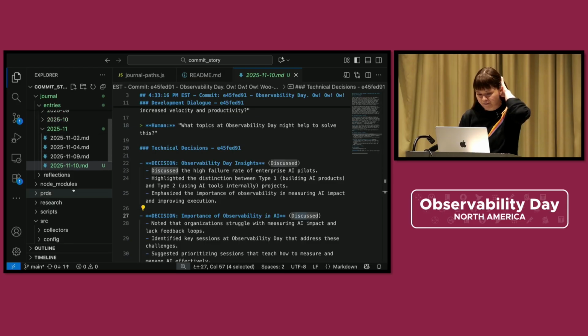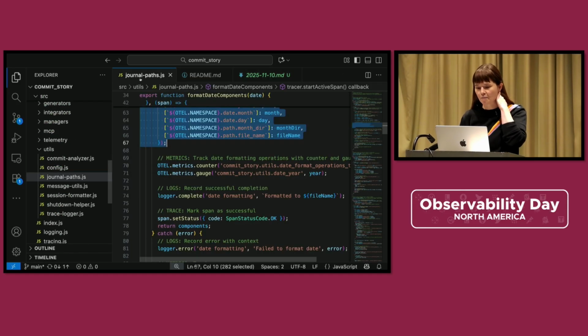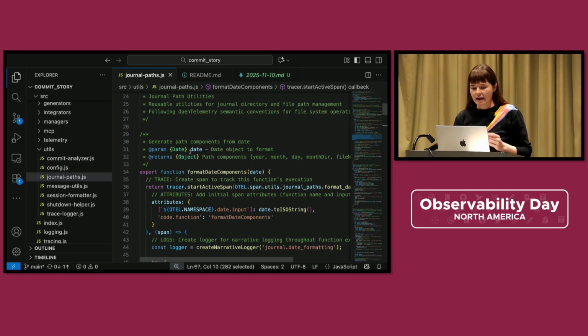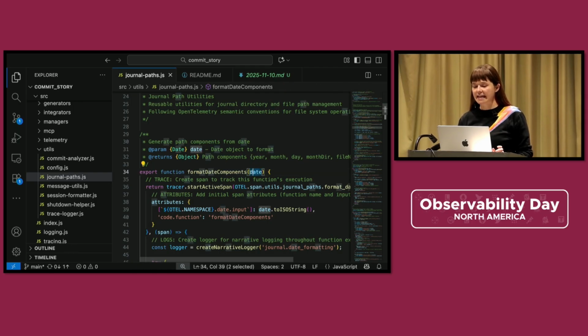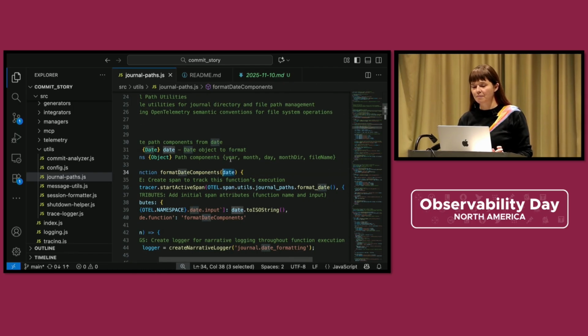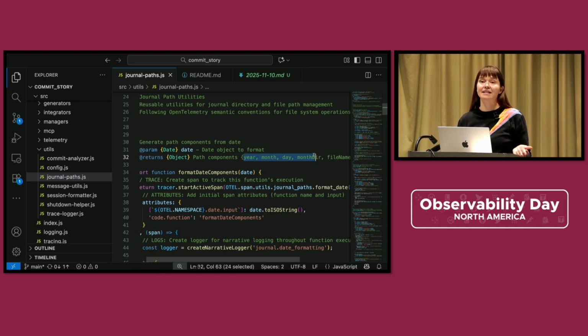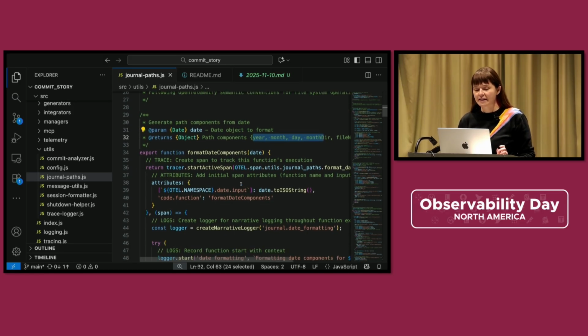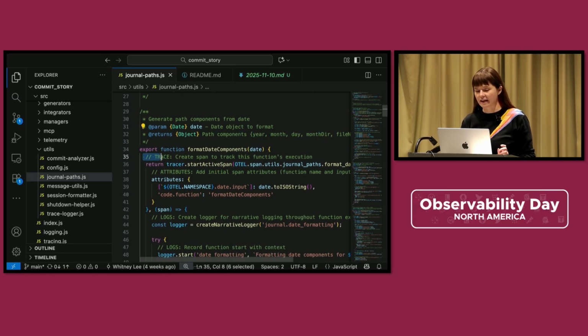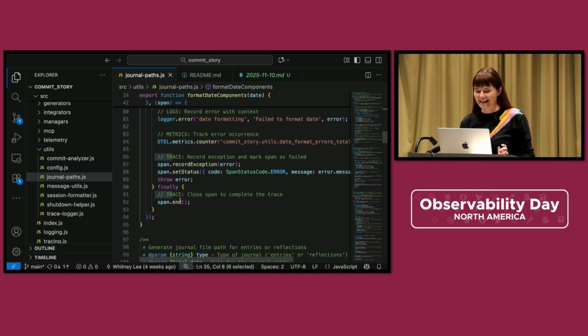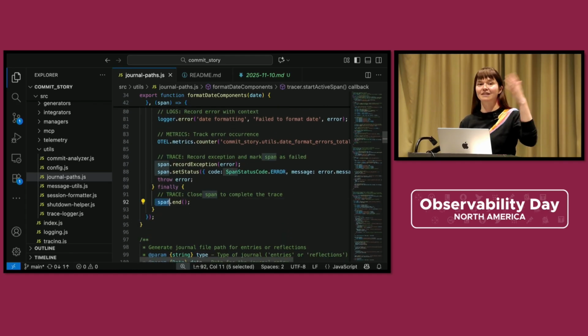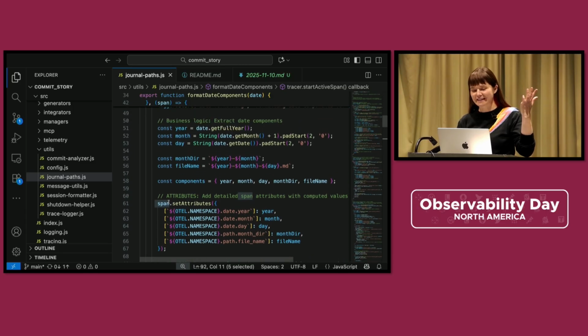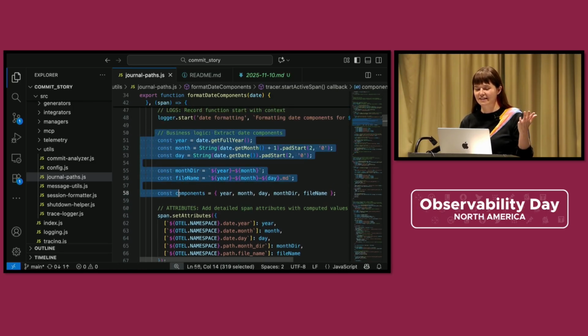So here I am. I'm going to open up this journal paths file. It's a function that takes in a date, and it outputs year, month, day, month-dir, and file name. So it outputs the stuff it needs to build a file name for a new journal file. The trace starts at the beginning of the function, and it ends way down here. The function has a lot of code to it, and the actual business logic in this code is just this much. It's barely anything at all.